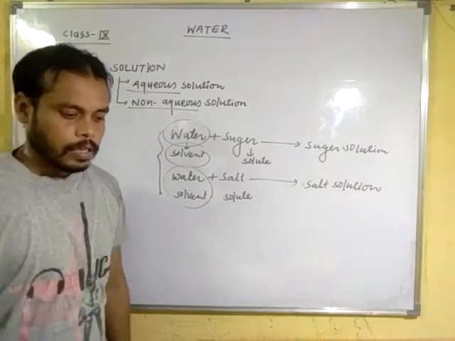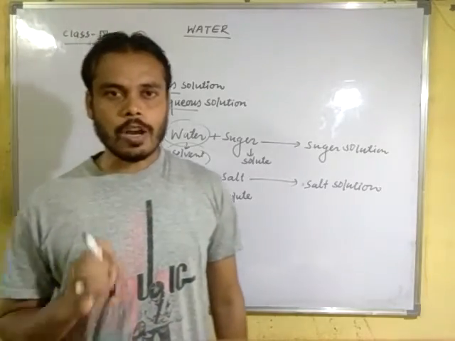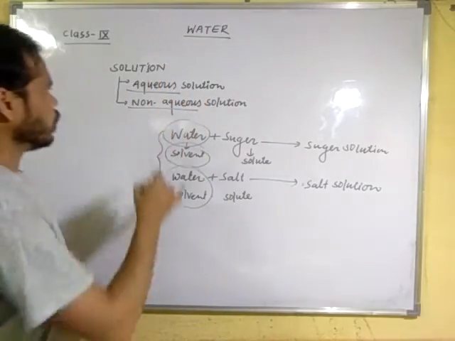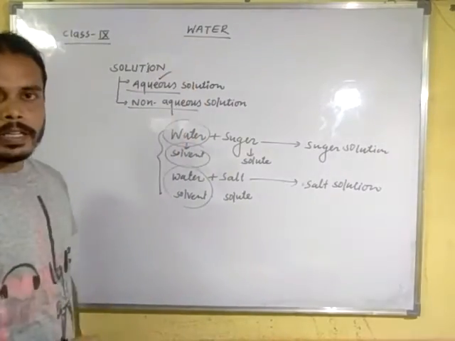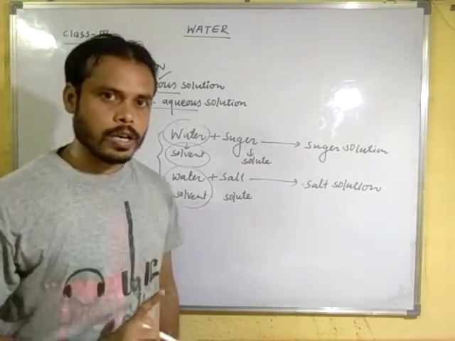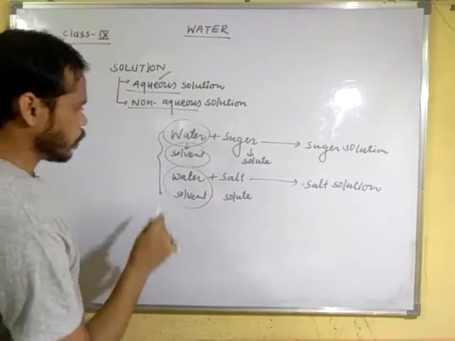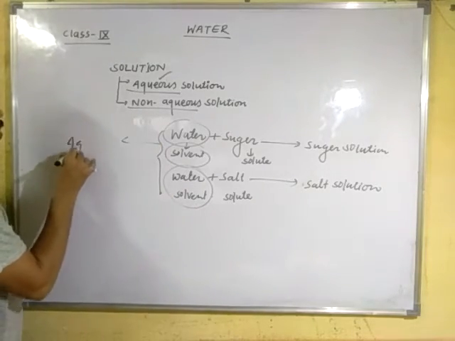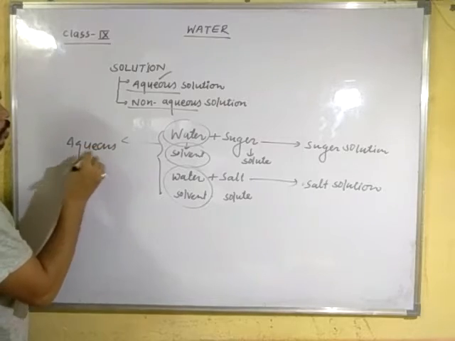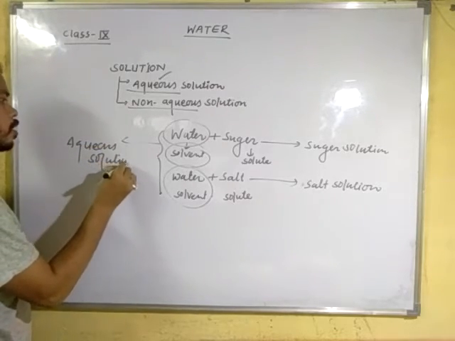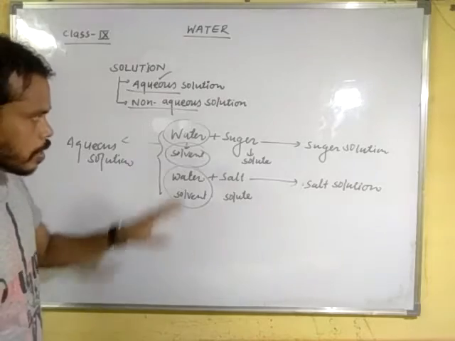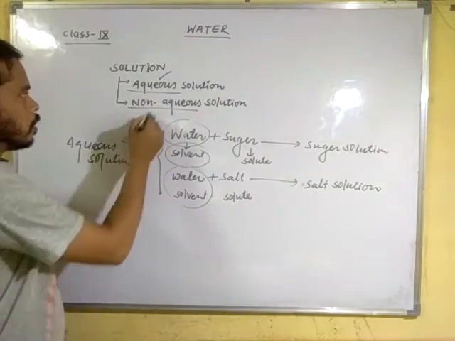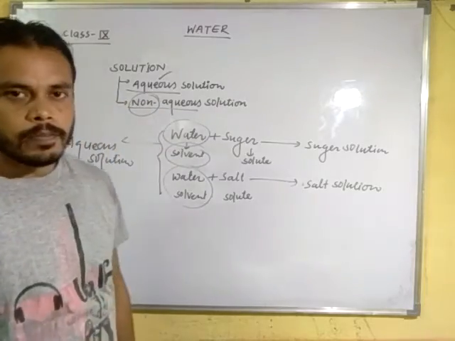Clear? When in a solution, the solvent is water, it is known as aqueous solution. When the solvent in a solution is water, it is called aqueous solution. That means these solutions are aqueous solutions. Clear? Because here water is a solvent. But here we take non-aqueous solution.